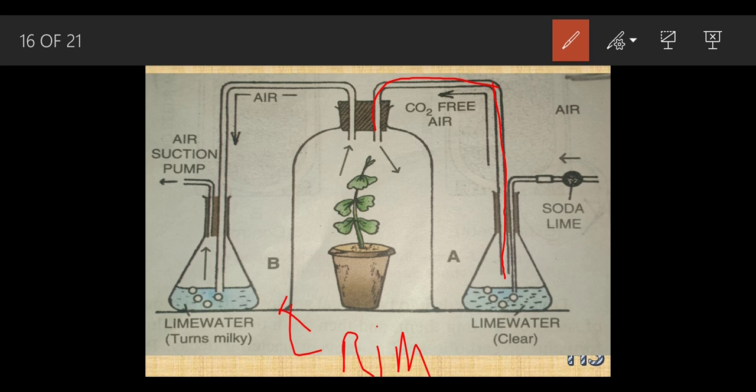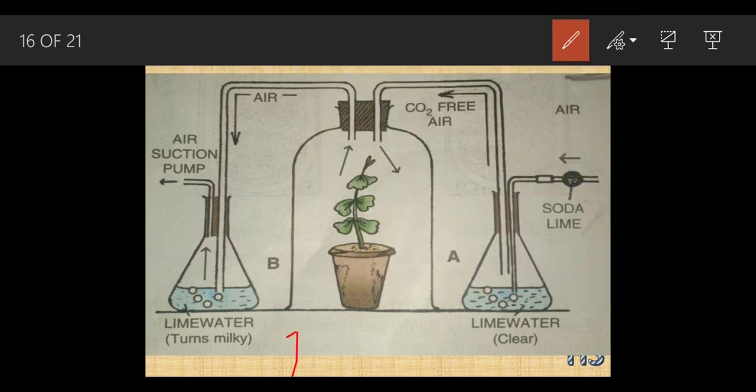So now what happens? This oxygen has moved inside this rim, or bell jar also you can call it. This is a bell jar, or a rim. This should be airtight. Why should it be airtight? So that no oxygen, no carbon dioxide, no other gases come in. We only have to prove the experiment, so the apparatus should be airtight.